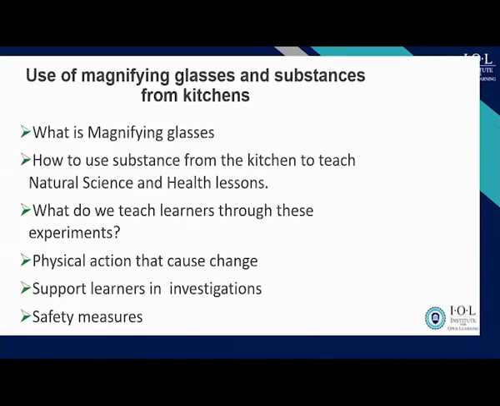In the kitchen there are cooking oil, maize meal, bread, beans, all those kinds of things. Those are chemicals that you can use to demonstrate teaching natural science, for example chemical change or physical change. Those are just examples. So you must know what a magnifying glass is. You should know it and be able to explain it.